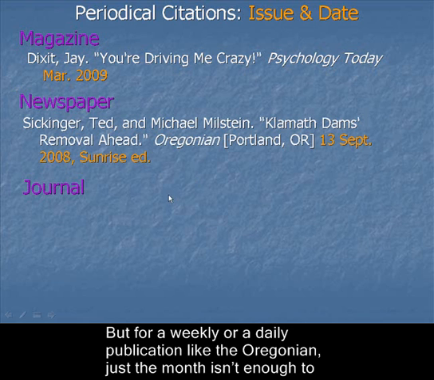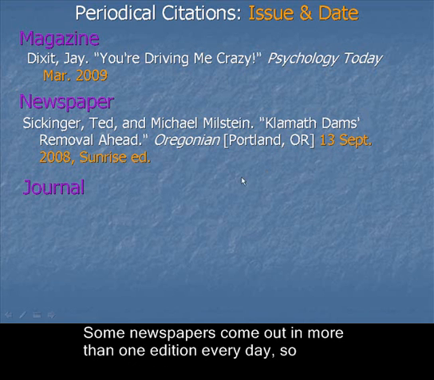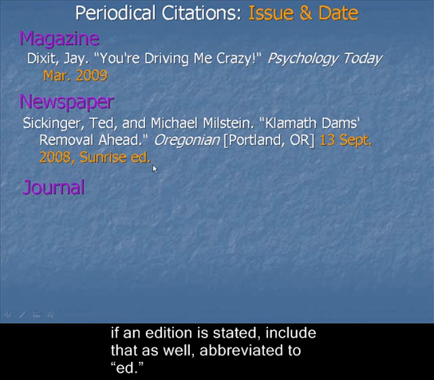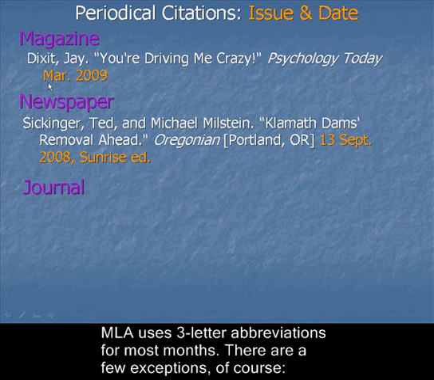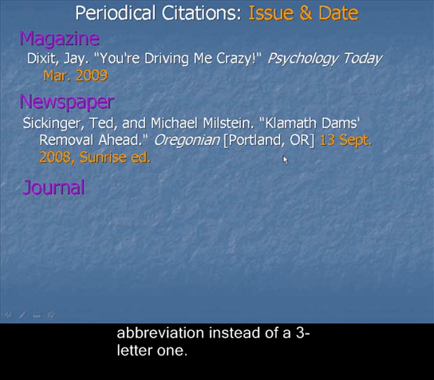But for a weekly or a daily publication like the Oregonian, just the month isn't enough to tell us which issue the article appeared in, so now we include the day as well. Some newspapers come out in more than one edition every day, so if an edition is stated, include that as well, abbreviated to ed. MLA uses 3-letter abbreviations for most months. There's a few exceptions, of course. June and July are spelled out in full, and September, for some reason, gets a 4-letter abbreviation instead of a 3-letter one.